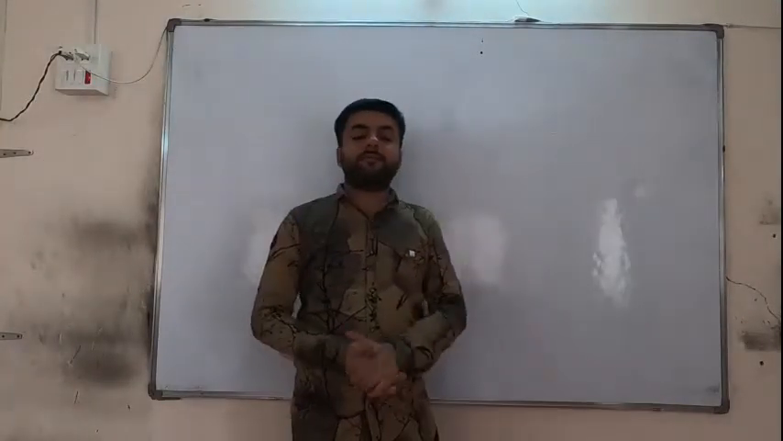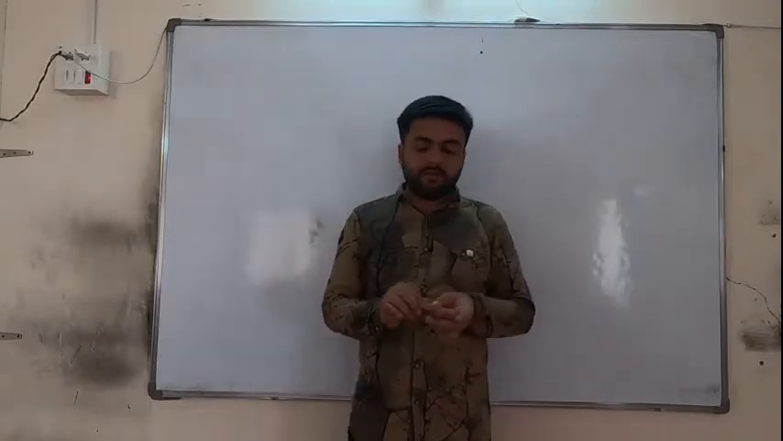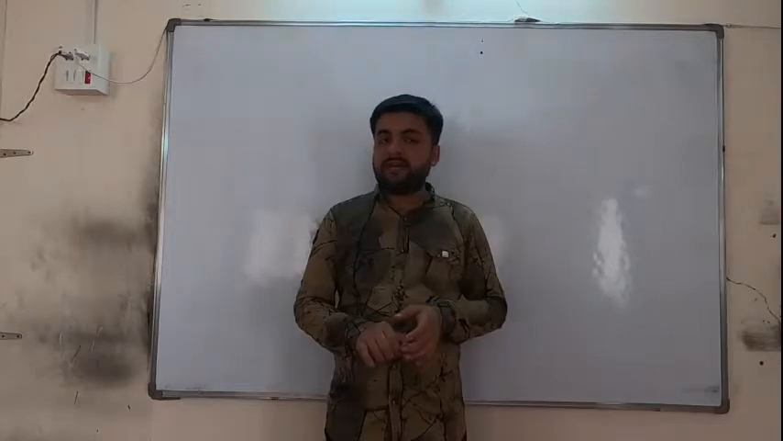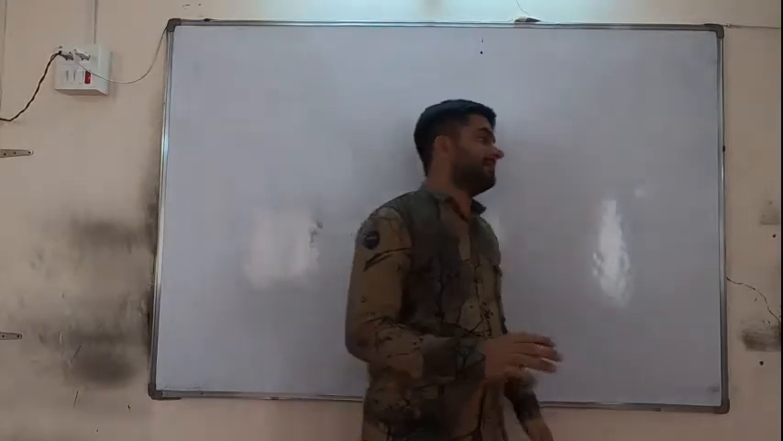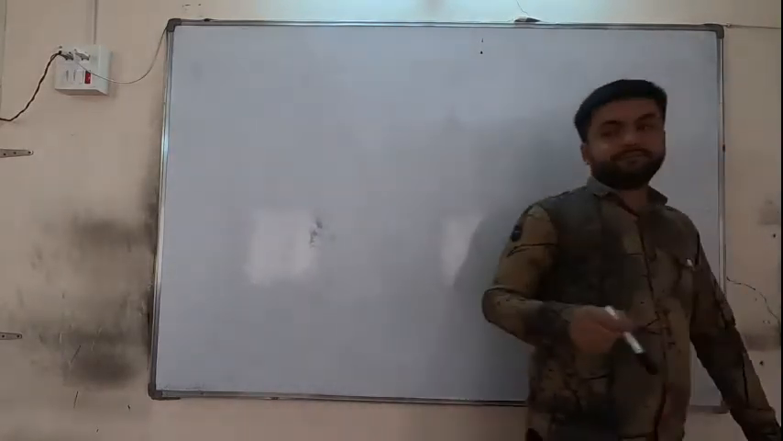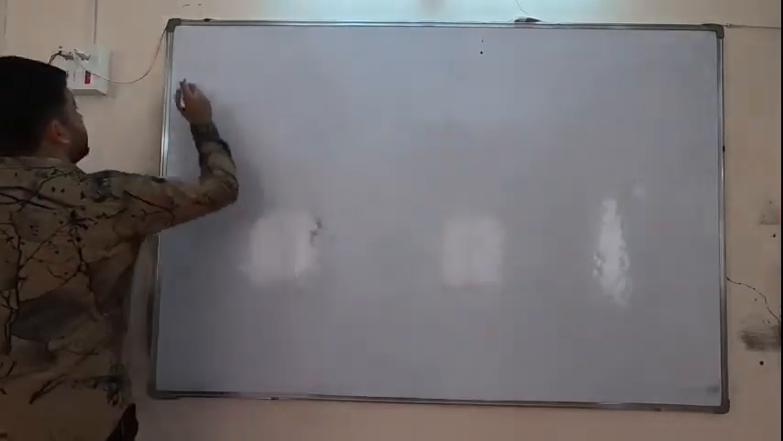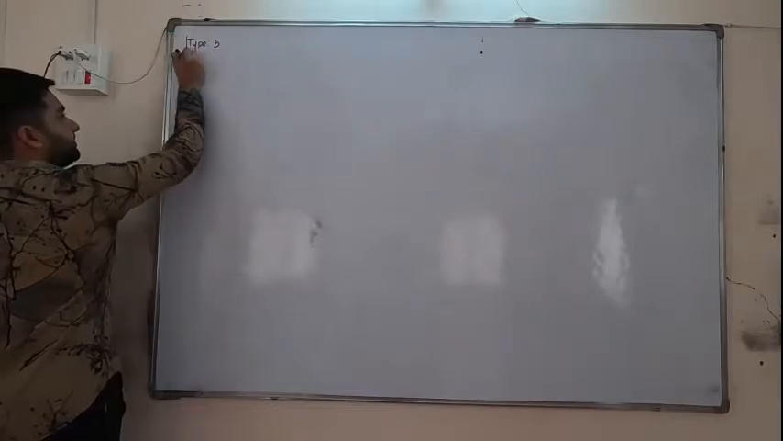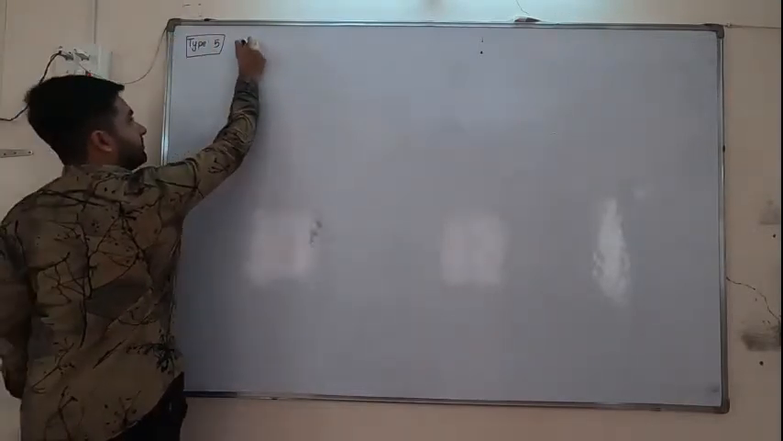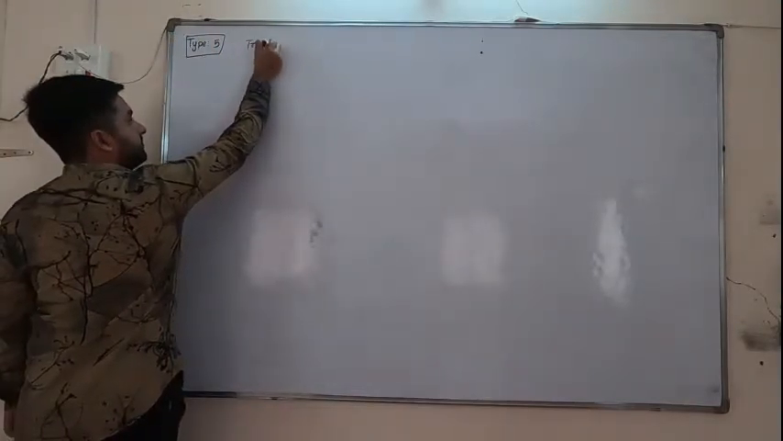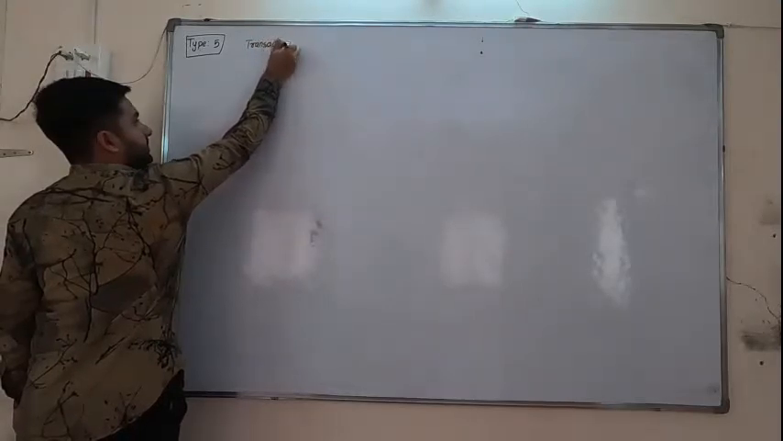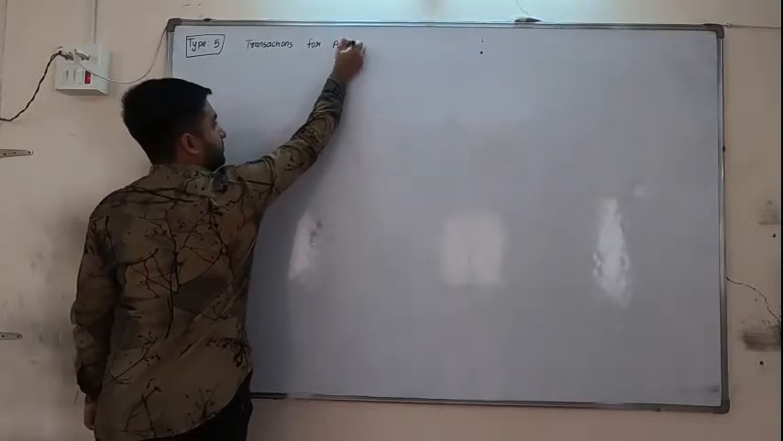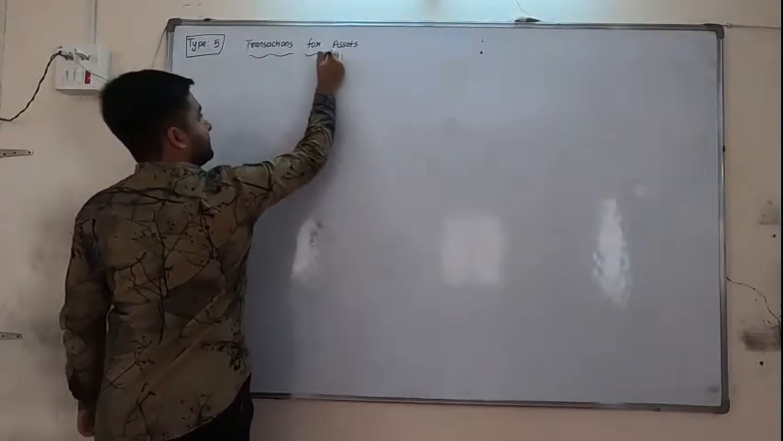Hello friends, in our previous lecture we have completed type 4, that is transactions for goods. Now we are going for type 5, that is transactions for assets. Let us write for it. So it is type 5. Transactions for assets.